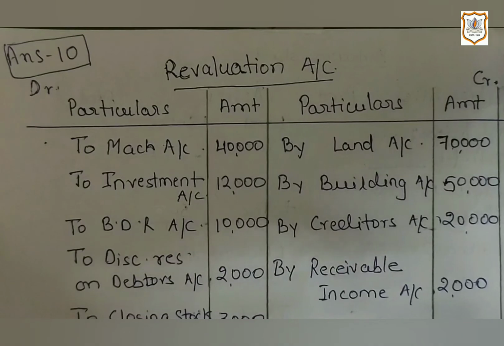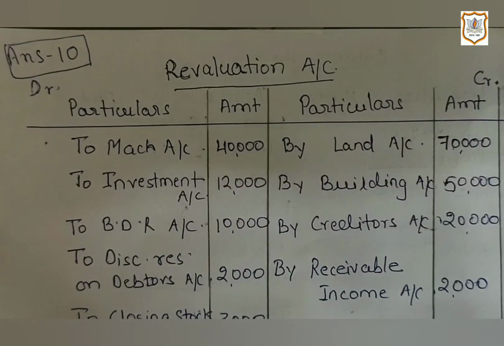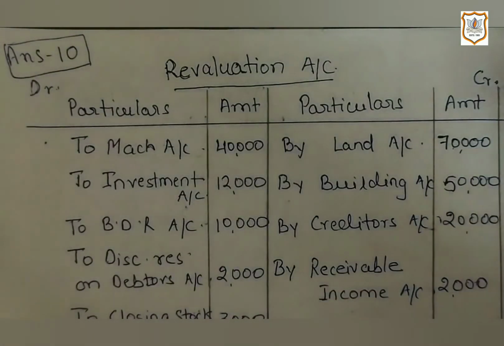will be debited. Now as we just have seen journal entries, and in that we have already calculated increase and decrease in assets and liabilities. The same thing will be recorded in revaluation account. We saw the value of land is increased by 70,000.